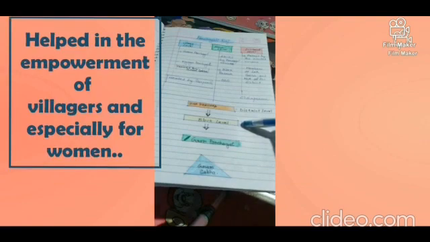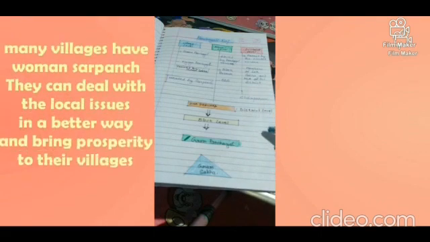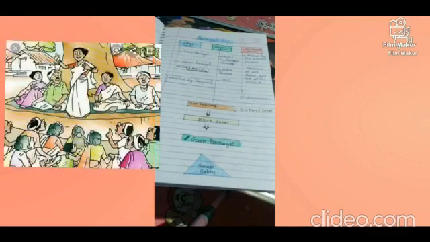It's just for the people at the grassroots level, and they are working for their own development. They are getting aware about so many things, and they are bringing prosperity, happiness, and development in their own villages by using the means of the government, the grants, the funds, the projects and the schemes the government has launched for them. और उसको सही तरीके से यूज करके आज के villages बहुत ज़्यादा empower हो रहे हैं.